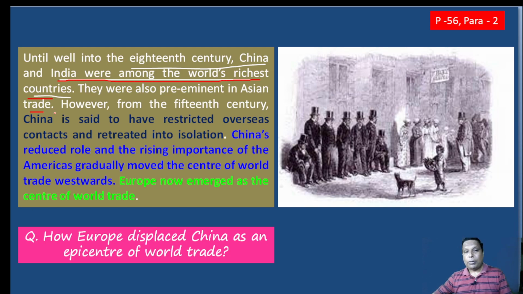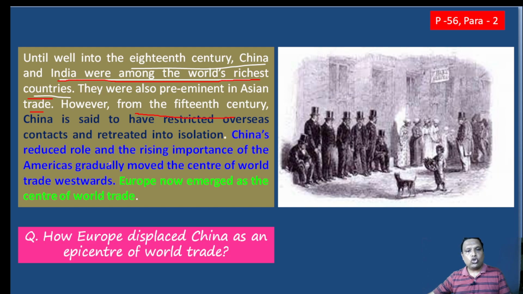But what happened? From the 15th century, China is said to have restricted overseas contacts and retreated into isolation. It was a combined effort of Europeans and Americans, who wanted to expand trade westwards. That is why China was restricted by the Europeans and Americans unitedly.